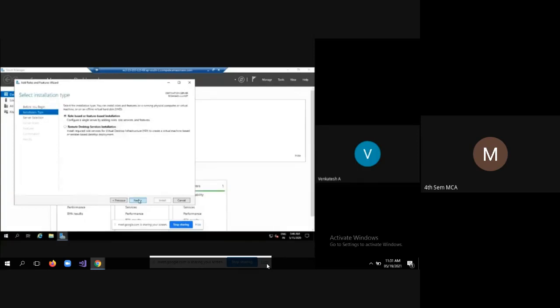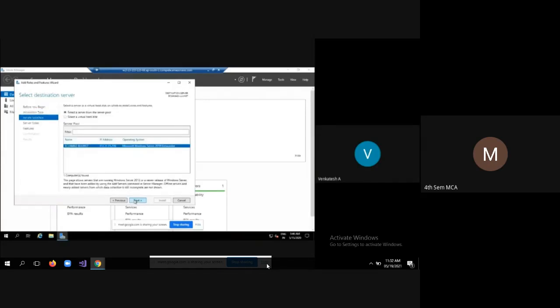See here, role-based or feature-based installation, or remote desktop services installation. If you select remote desktop services installation, then, as I told you, using that URL from anywhere you can see your application. If you do not select remote desktop services installation, you can see your application only on the local machine. Now I'll select role-based or feature-based installation.